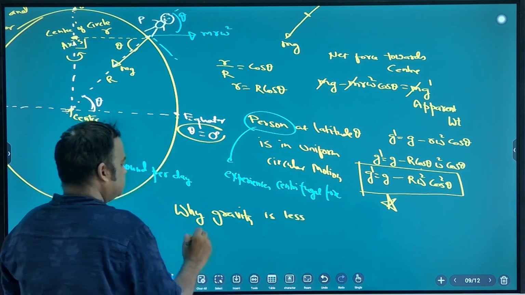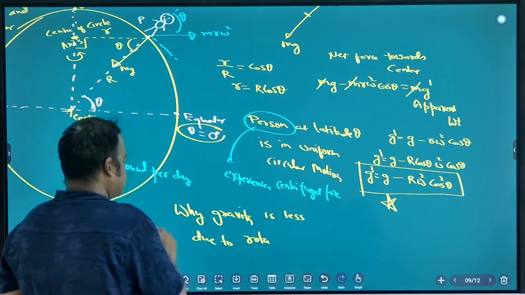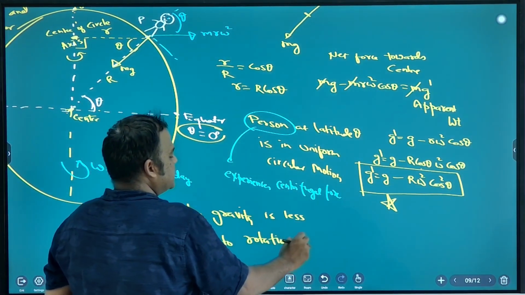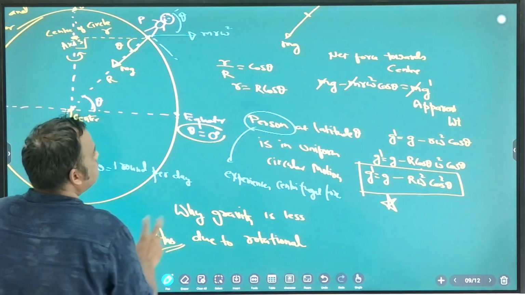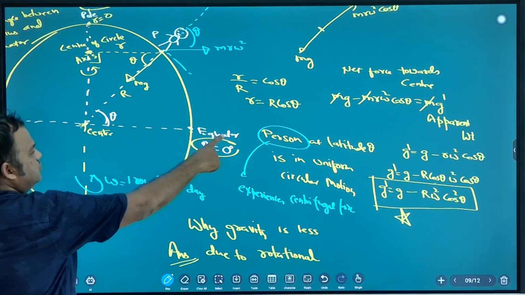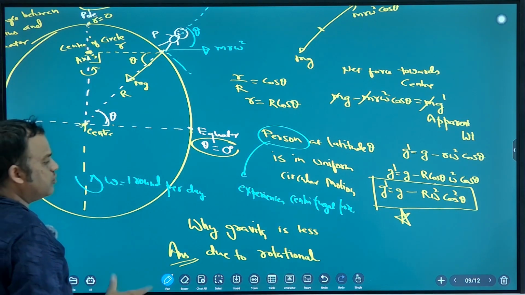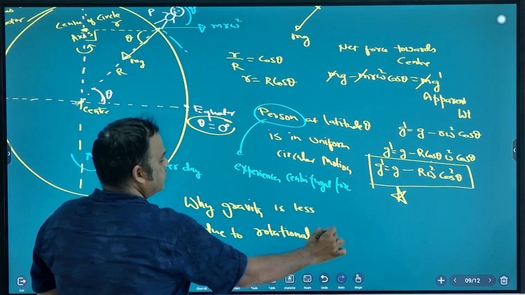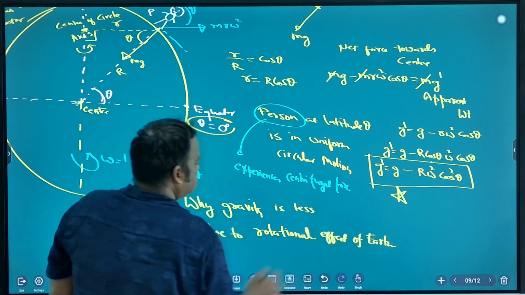Due to the rotational effect. Suppose an assertion says that if we stand on the equator, gravity is less. Why? Because of the rotational effect of the Earth.